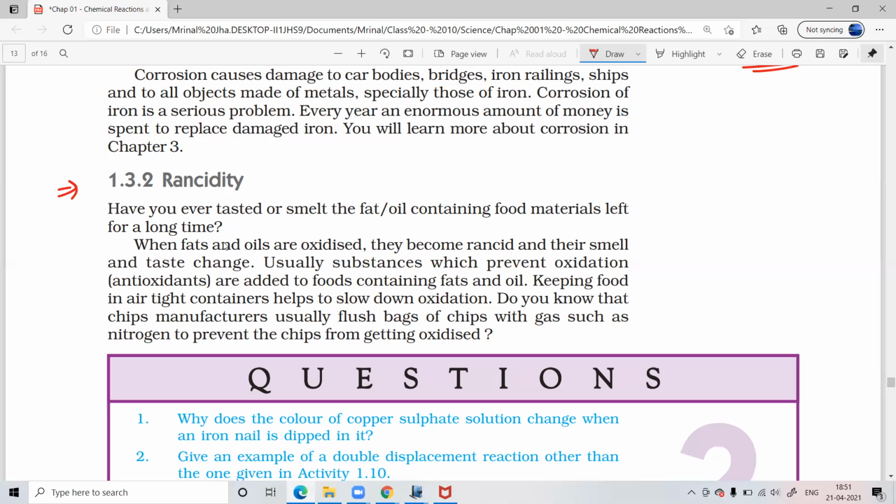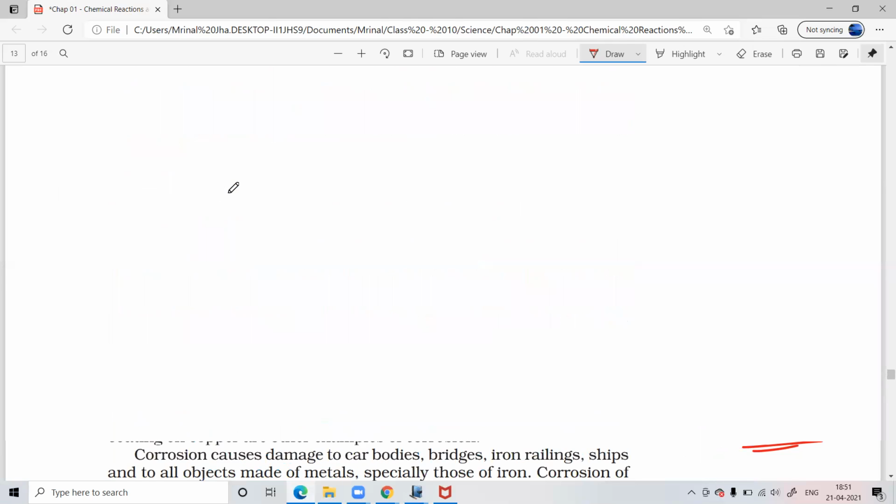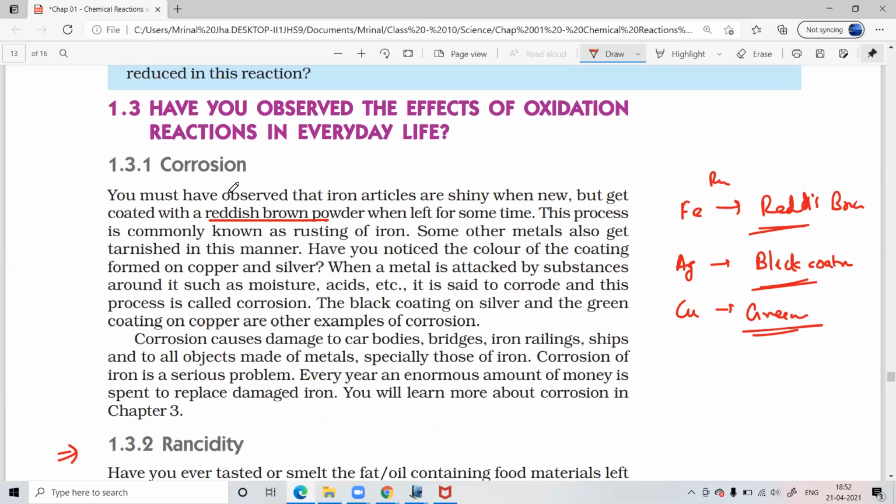So this rancidity and corrosion, both you are studying here in this chapter because they are both a result of oxidation. Normally they react with the oxygen present in air, because no one wants to corrode something or make the food taste bad, so no one will provide oxygen in a laboratory.